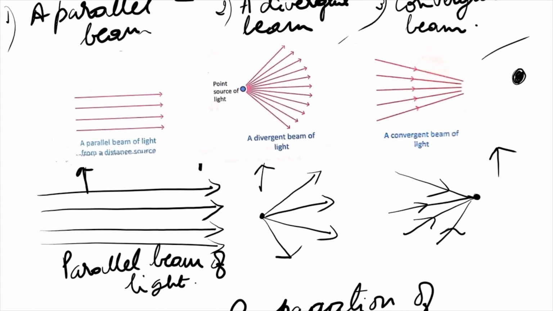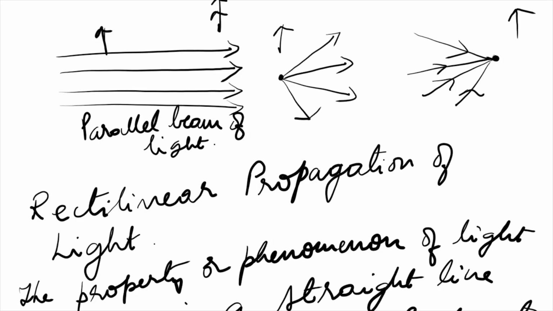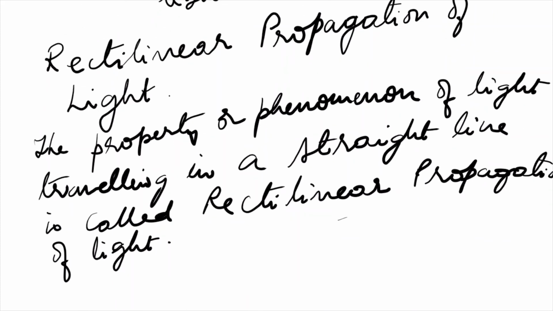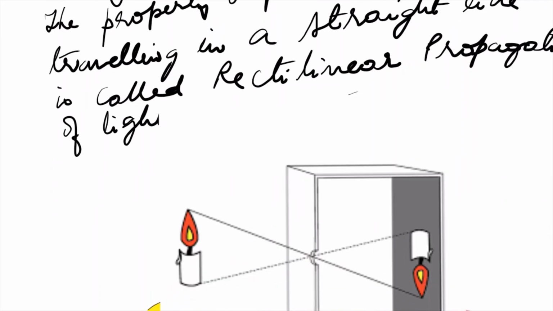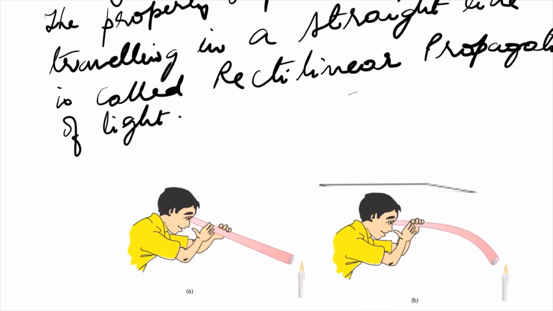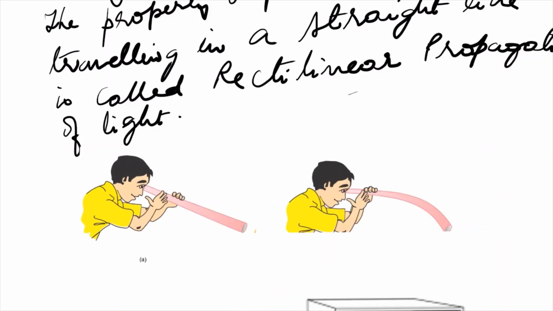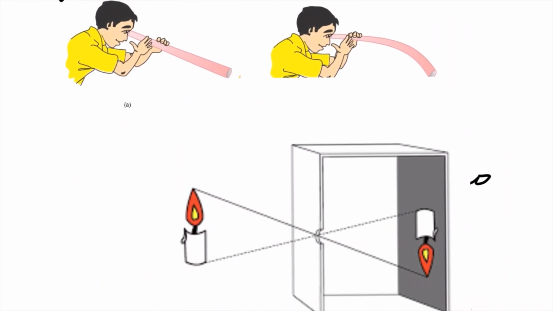Then you learned about rectilinear propagation of light. The property of light traveling in a straight line is called rectilinear propagation of light. You can demonstrate that with the tube experiment. If you take a straight tube, you can see the burning candle, and if you bend the tube slightly, you will not be able to see the light.